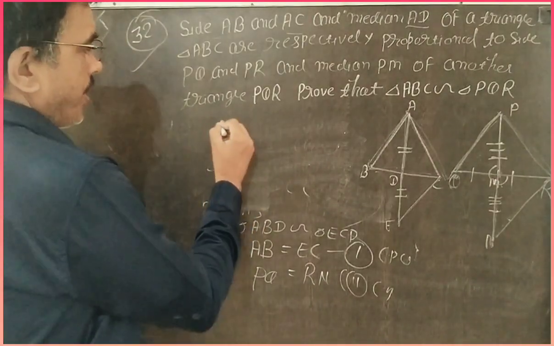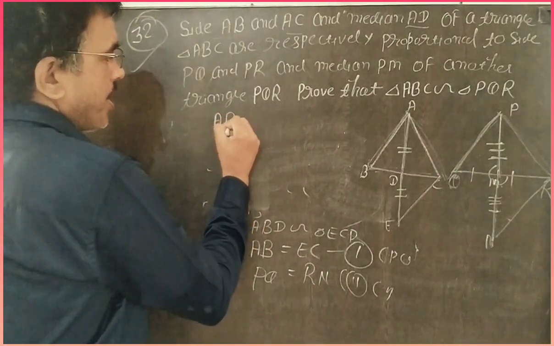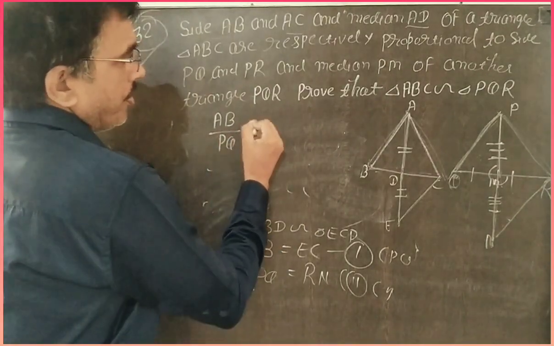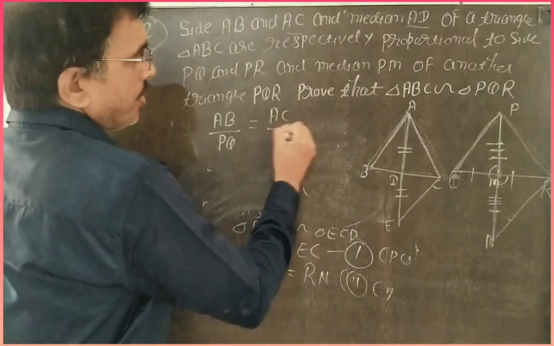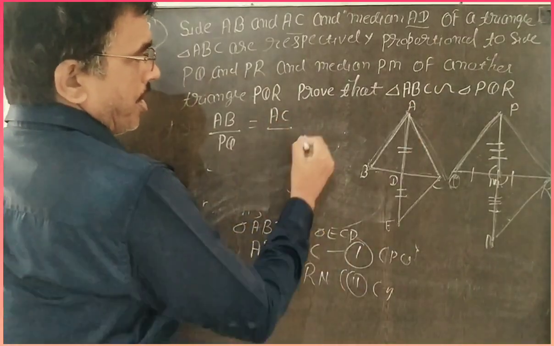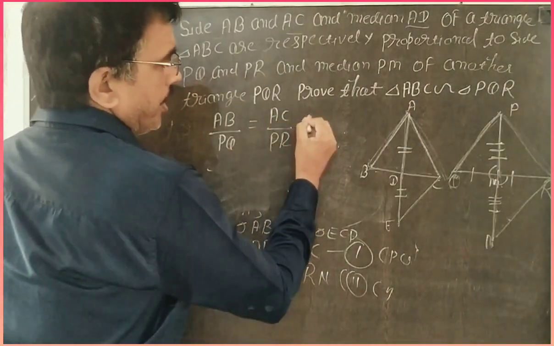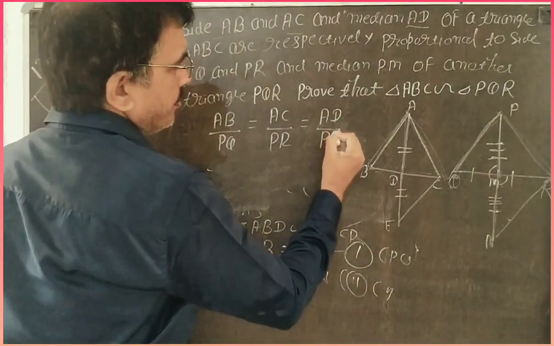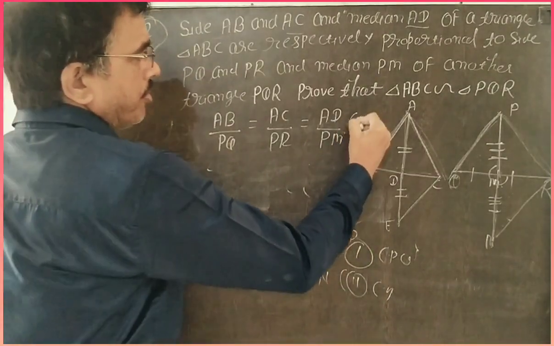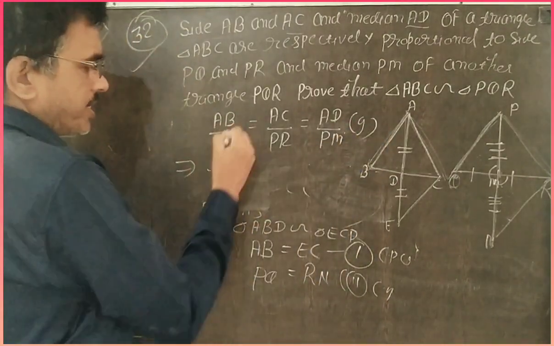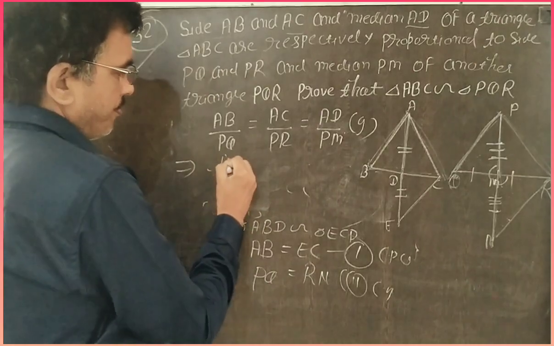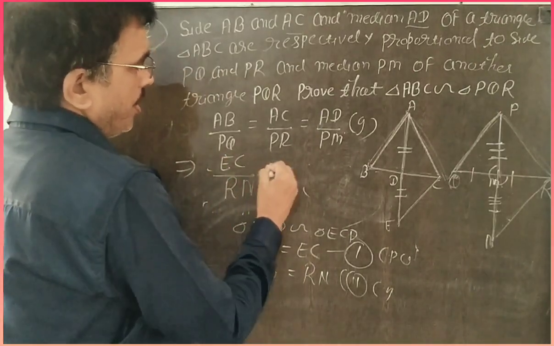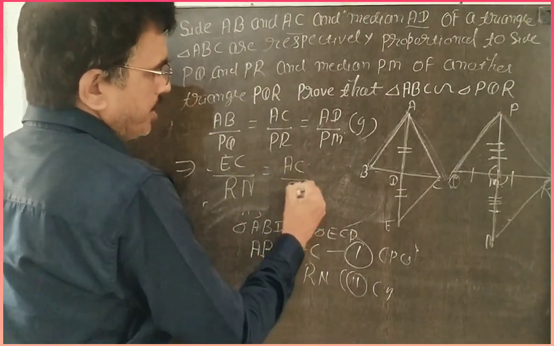Then you take what is given: AB by PQ is equal to AC by PR is equal to AD by PM. It is given in your question. You convert this: AB is equal to EC and PQ is equal to RN, and this is AC and this is PR.